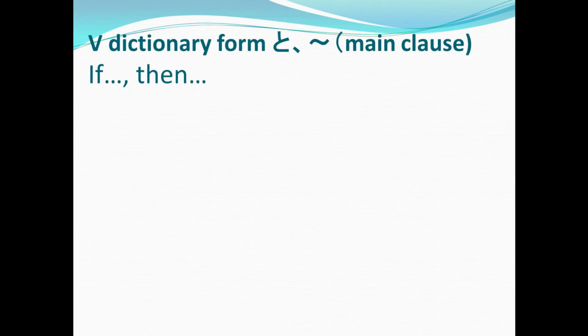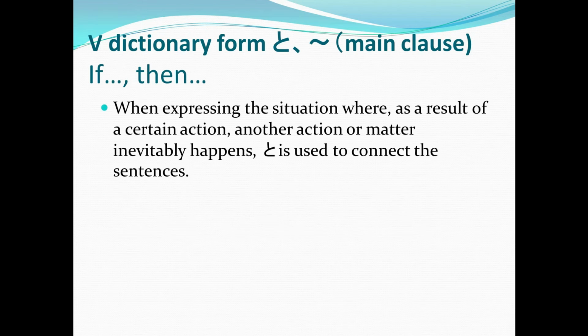Now, we have this sentence pattern: verb in the dictionary form, to, and then a main clause. So this means if or then. When expressing the situation where, as a result of a certain action, another action or matter inevitably happens, to is used to connect the sentences.